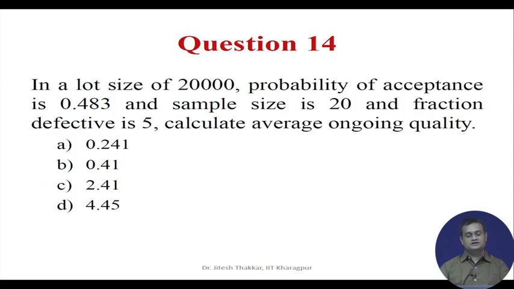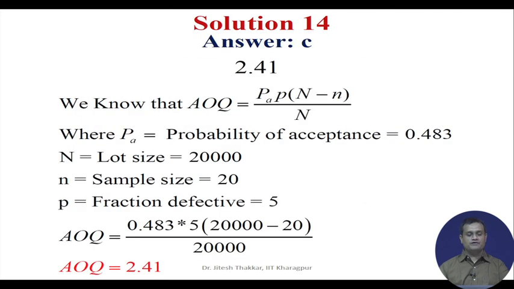Question 14, in a lot size of 20,000, probability of acceptance is 0.483 and sample size is 20 and fraction defective is 5, calculate average outgoing quality. So, you have options 0.241, 0.41, 2.41 and 4.45.